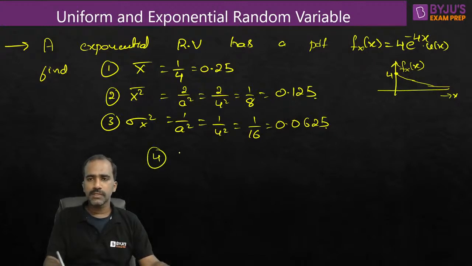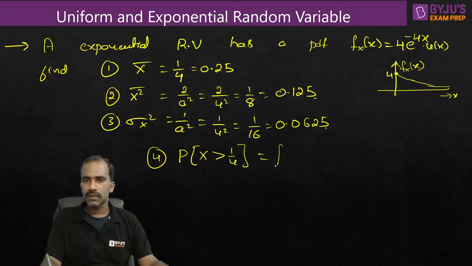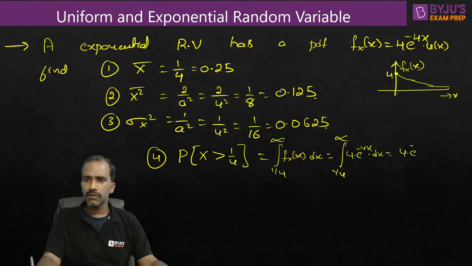Let me ask you some more questions. So what is the probability that x is greater than 1 by 4? Any PDF, it is the same basic. So what are they interested in? They are interested in the probability of the values of random variable from 1 by 4 to infinity. Let us substitute. From 1 by 4 to infinity, the equation of the PDF is 4 into e power minus 4x dx. Integrated, it is 4 into e power minus 4x divided by minus 4, limits from 1 by 4 to infinity.